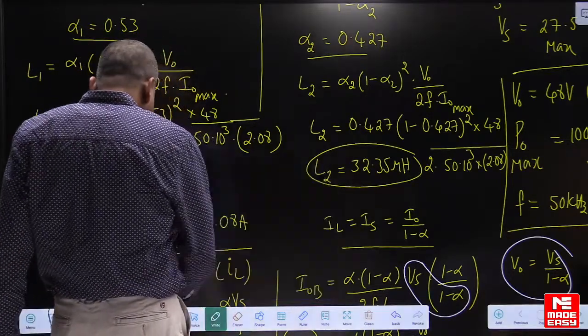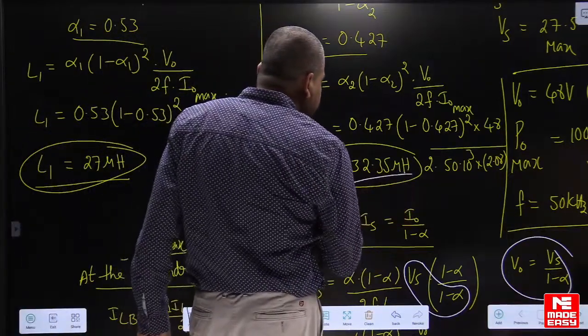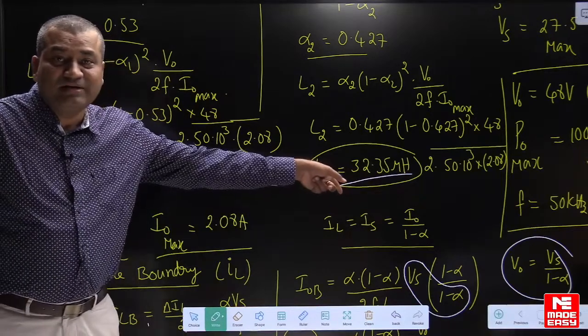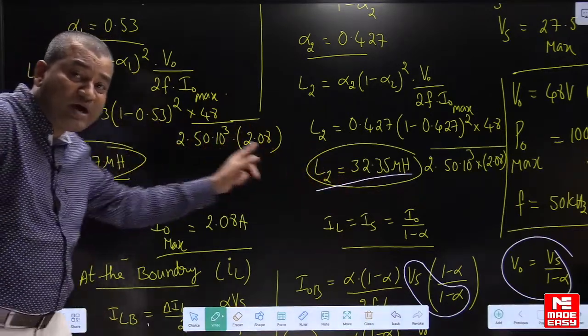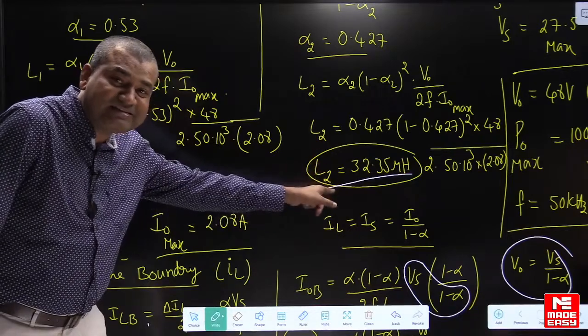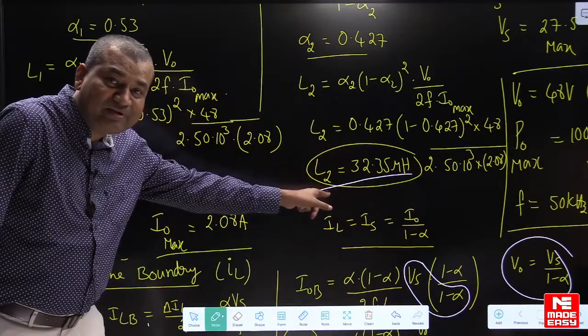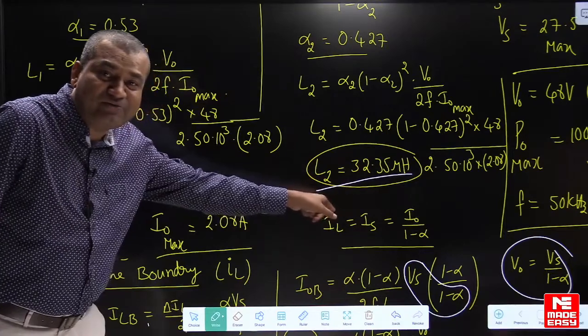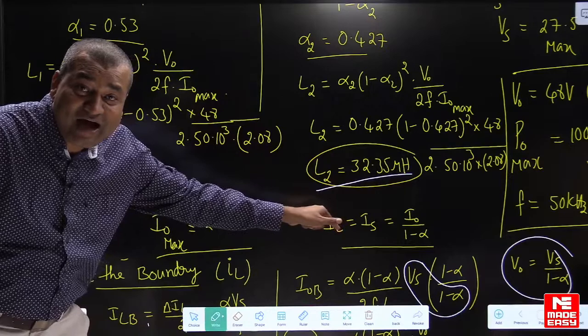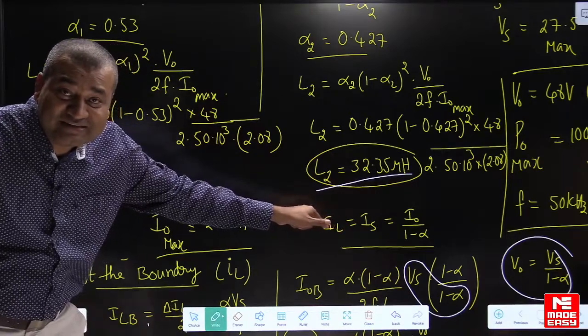Dear students, this is the right answer. The minimum inductance means you have to take the maximum value. When you compare these two values, we consider the maximum inductance, and that is the minimum value required for continuous conduction under all operating conditions. I hope the concept is clear, my dear students.